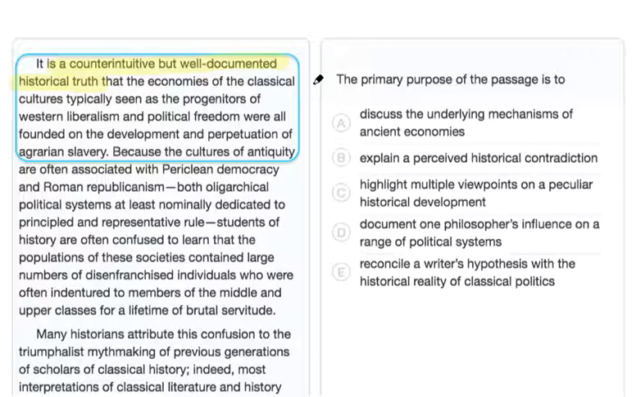Now that we have a guess, let's look at our answer choices. Choice B is the answer that best matches our prediction. We could stop here, but let's look at the other choices to understand why they're wrong.